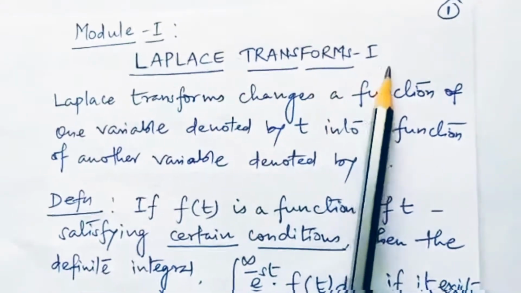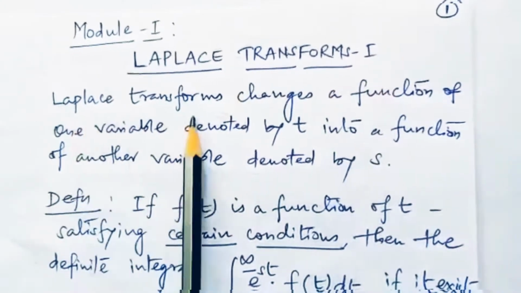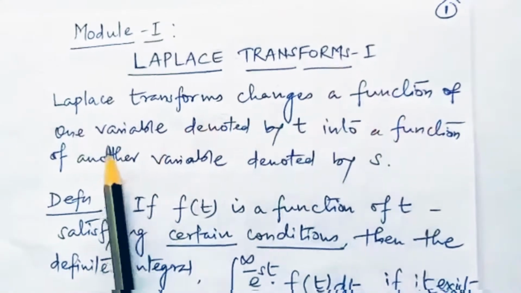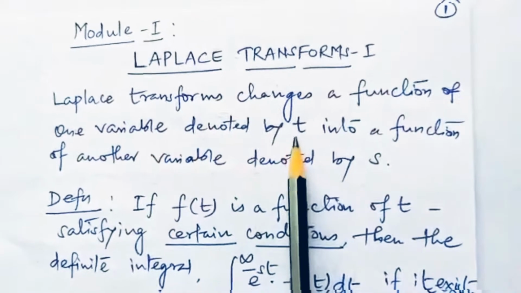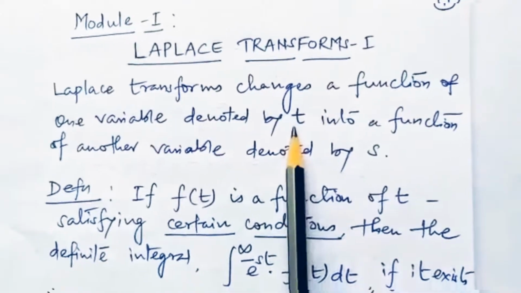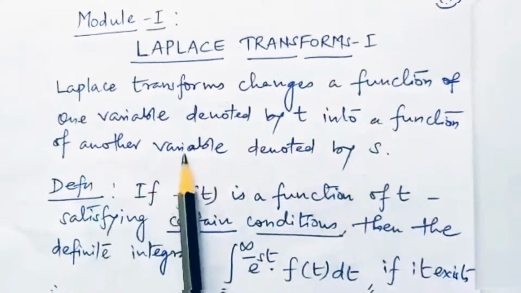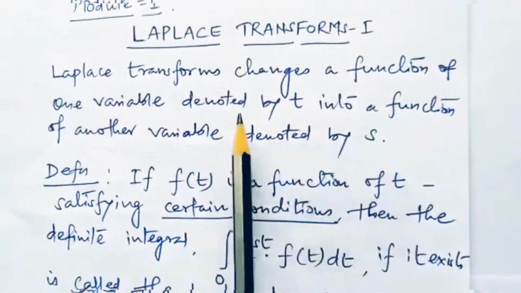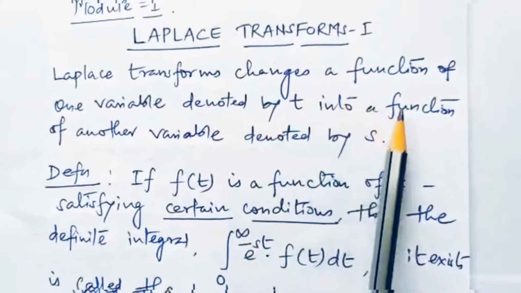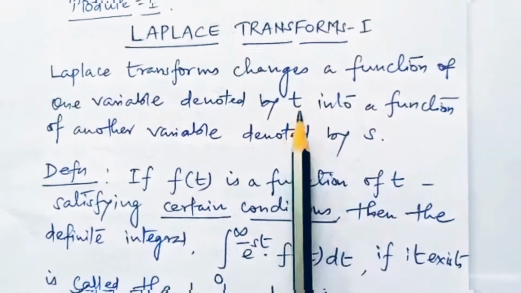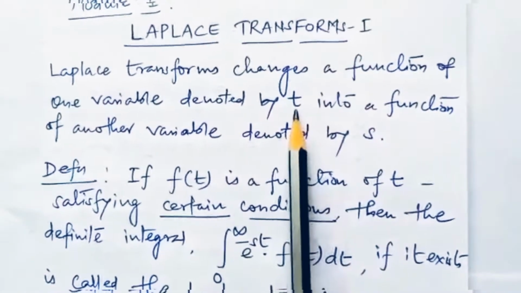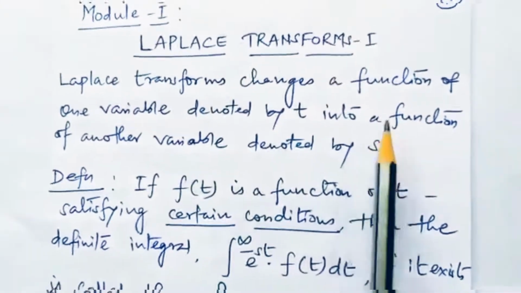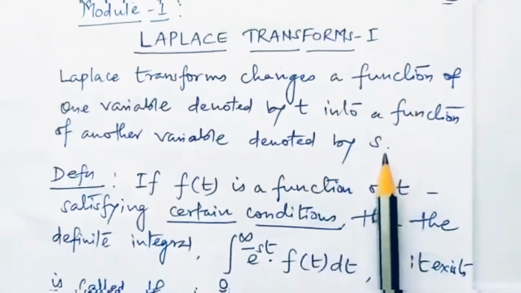As I discussed in the classroom, the Laplace transform changes a function of one variable, that is t, denoted by f of t, into a function of another variable, and that variable is s. So, in general, a Laplace transform changes a function from the time domain, given with respect to a variable t, into a frequency domain where the expression is expressed with the variable s.